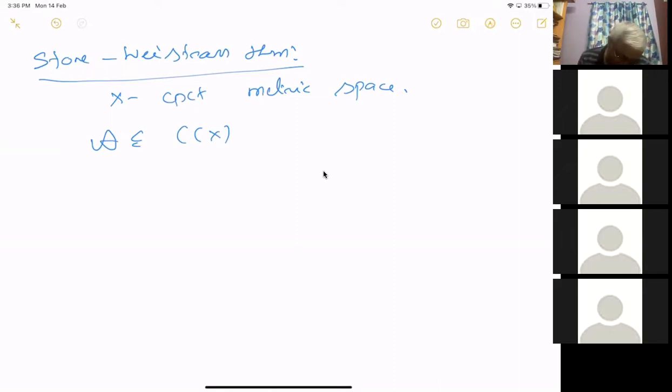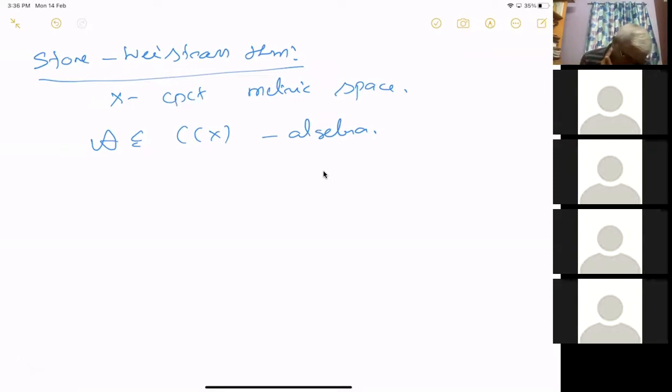If we have an algebra, it means it's a vector space and it's also a ring where you can multiply, and these two operations are consistent. In algebra, a ring means you have an addition and multiplication, and there is a distributive law which connects these two operations.